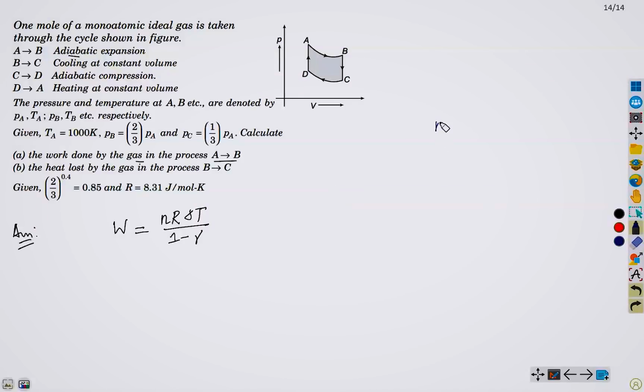We know n because it is given as monoatomic. We know R is a constant, the value is given. We know gamma because it is a monoatomic ideal gas, and in this case the value of gamma is 5/3.